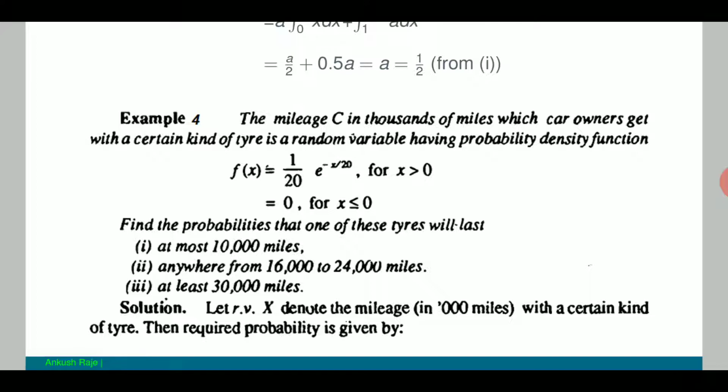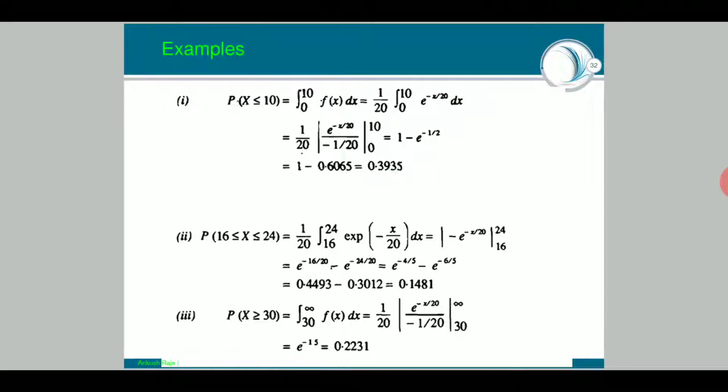Find the probabilities that one of these tires will last at most 10,000 miles, anywhere from 16,000 to 24,000 miles, and at least 30,000 miles. It is given that the function is a probability density function, and we are going to make use of this fact. Solution: let random variable X denote the mileage in 1000 miles. They have mentioned it clearly. So whatever number we get will be that much times 1000. Then the required probability is given by...